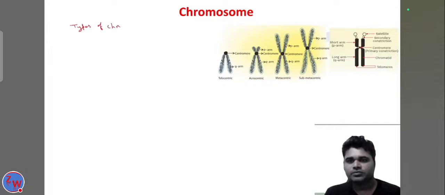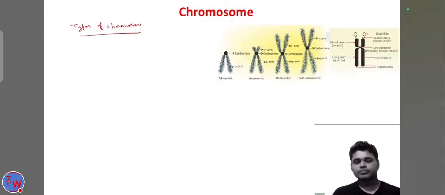Types of chromosome. So there are four types of chromosomes present.